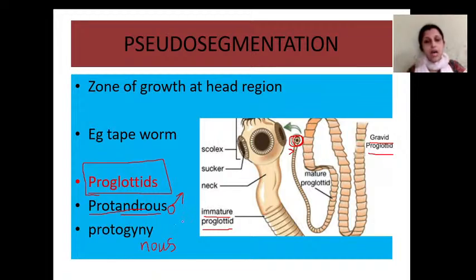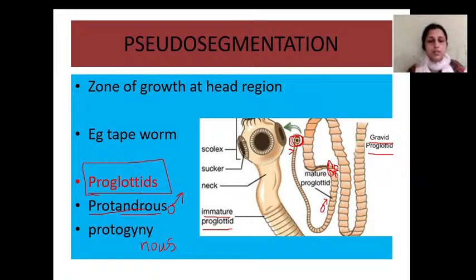So, tapeworms are protandrous. In the anterior segments, almost towards this region, you can see only the male reproductive structures. Towards mature proglottids, or the middle region and a little further down, you can see the female reproductive structures as well as the male reproductive structures.